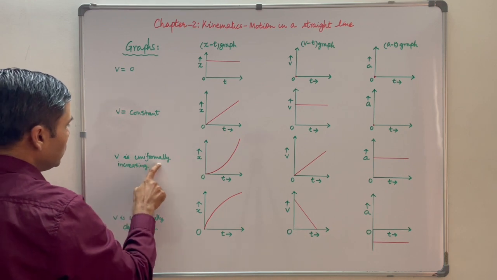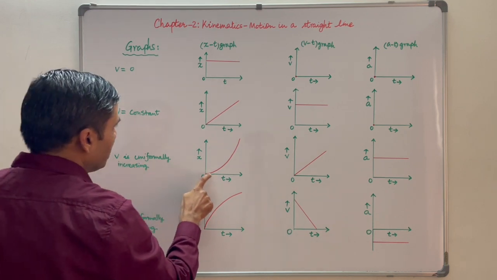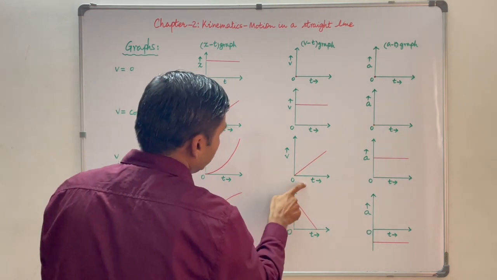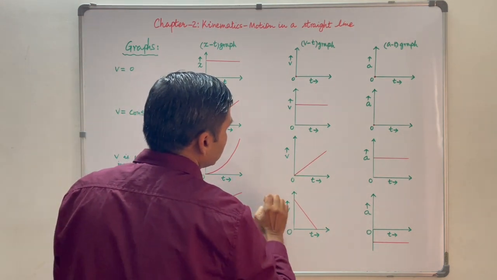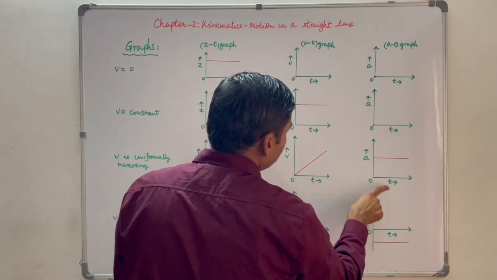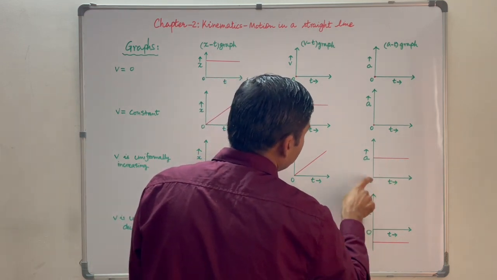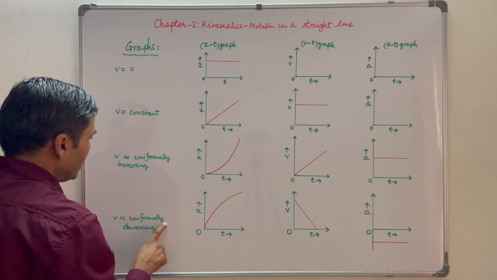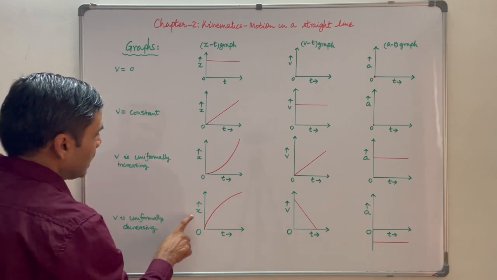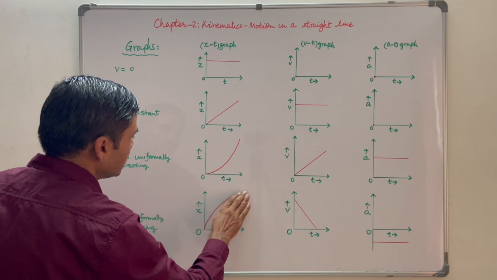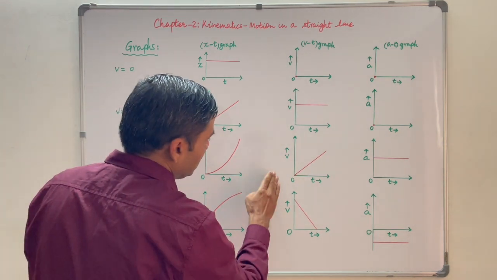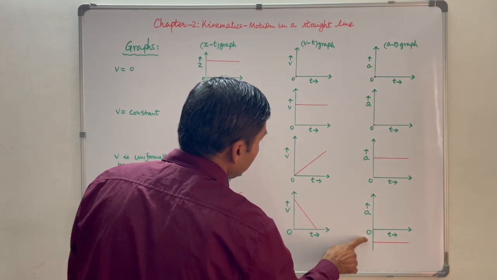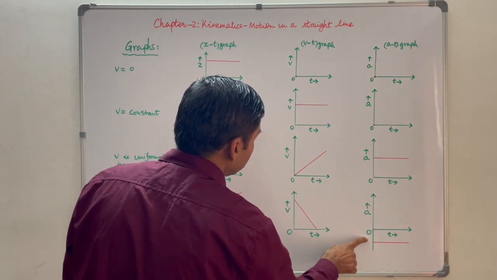When v is uniformly increasing, it will be parabolic. Xt graph will be parabolic, and vt graph will be a straight line, slanting line, and at graph will be this curve parallel to x-axis. V is uniformly decreasing, means xt graph will be like this, and vt graph will be slanting like this, and at graph, in this case a will be negative, means retardation.